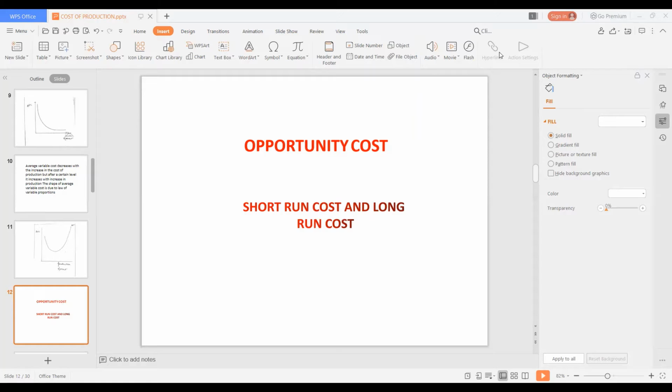So the cost that is incurred from the fixed amount of production using one variable factor of production is known as short run cost.